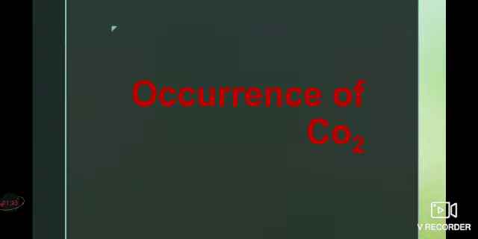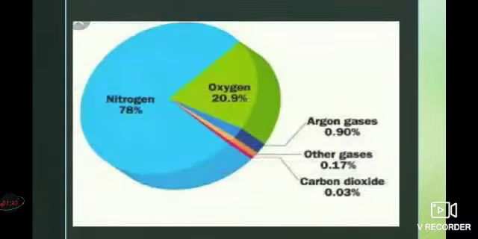Next we will discuss the occurrence of carbon dioxide. It is present in a small amount, about 0.03 percent by volume in the atmosphere. During respiration, plants and animals evolve carbon dioxide gas and inhale oxygen gas.